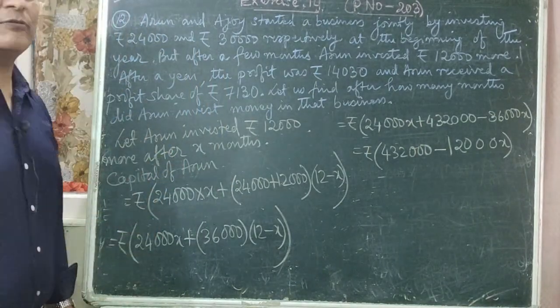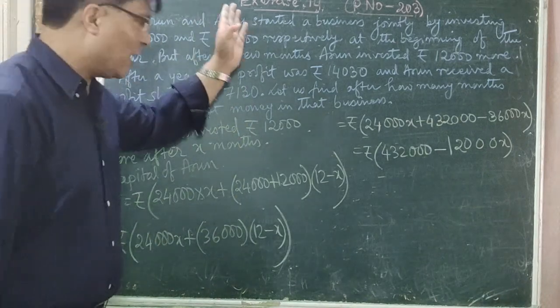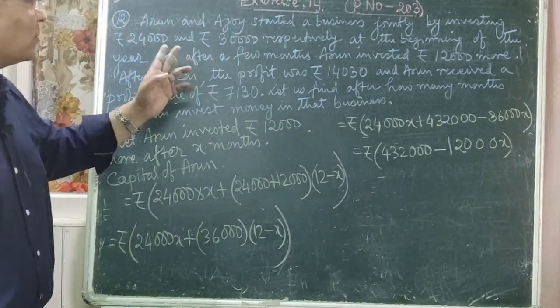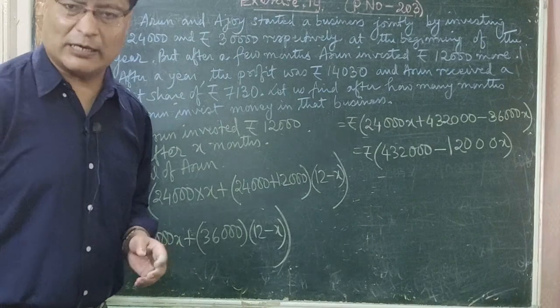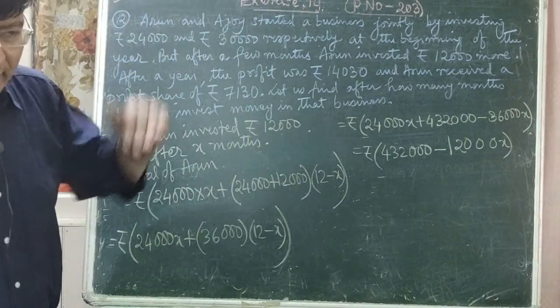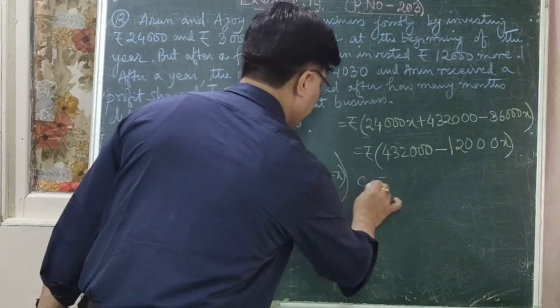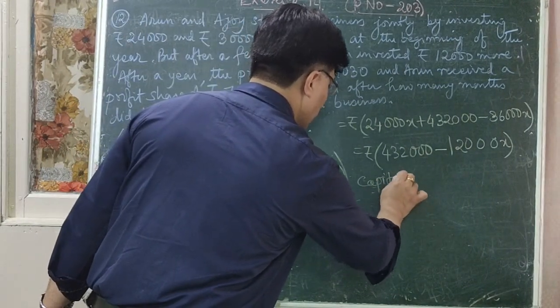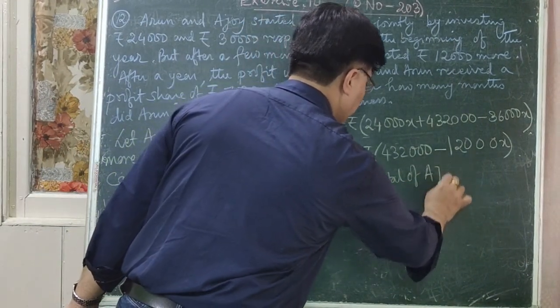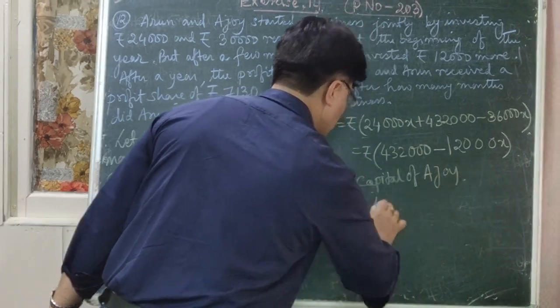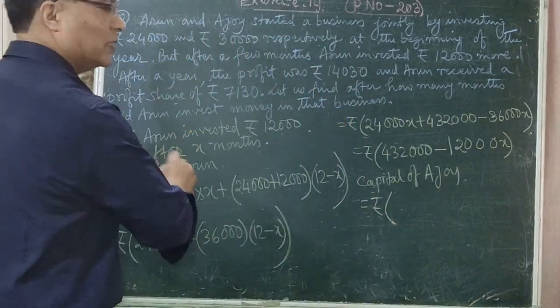So how can you find out capital of Ajay? Now, at the beginning of the year, Ajay has invested rupees 30,000. And this 30,000 is kept fixed for how many months? 12 months. So capital of Ajay is equal to rupees 30,000.